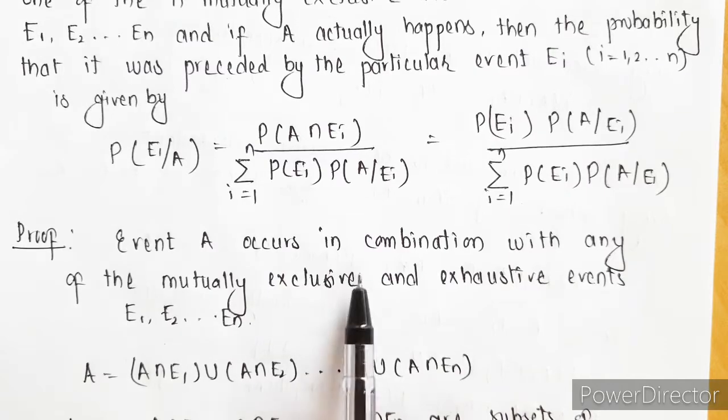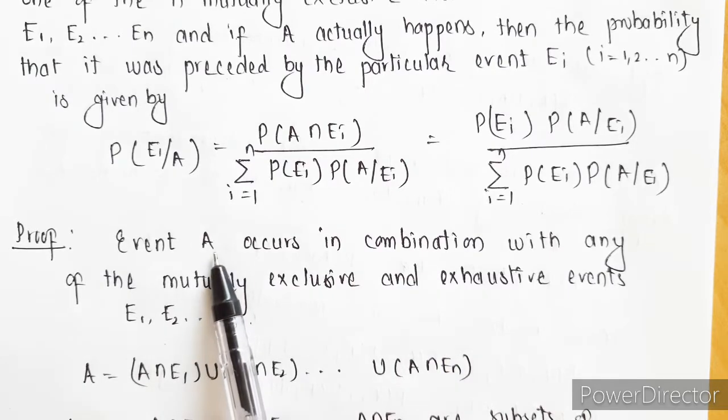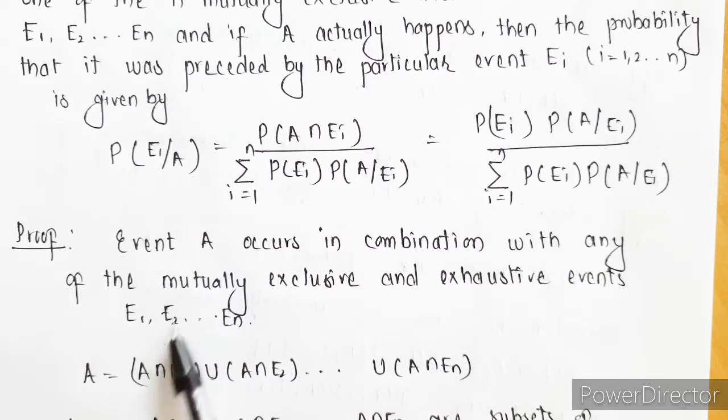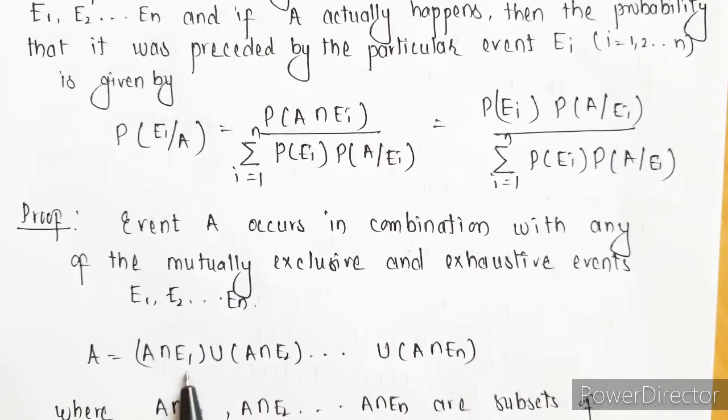Event A occurs in combination with any one of these mutually exclusive and exhaustive events. Since event A occurs in combination with these events, we can write A as A intersection E1 union A intersection E2 till A intersection En.